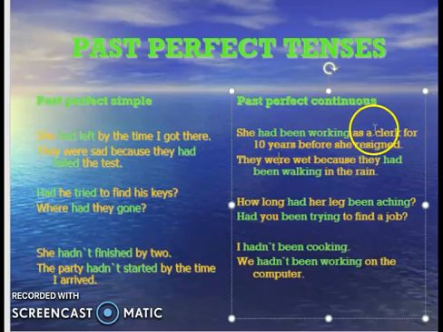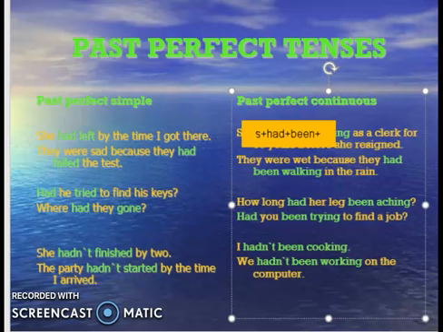For example, she had been working as a clerk for 10 years before she resigned. So right now she has resigned, so resigned is again past tense because she is no longer working. And before that she had been working as a clerk for 10 years. So what will be the rule of this? I will tell you. The rule will be subject, then had, then been, then verb first form, then ing, and then you add the object. Okay, so this is the basic rule of this.